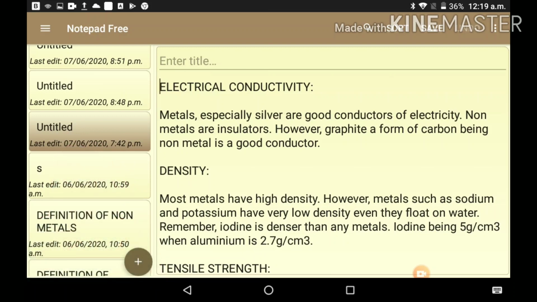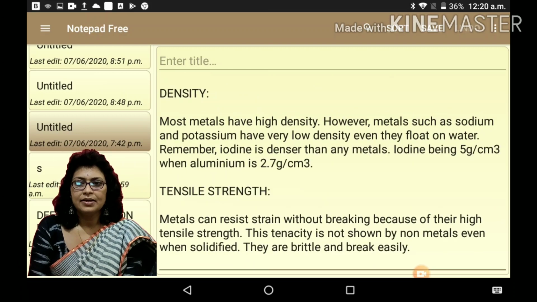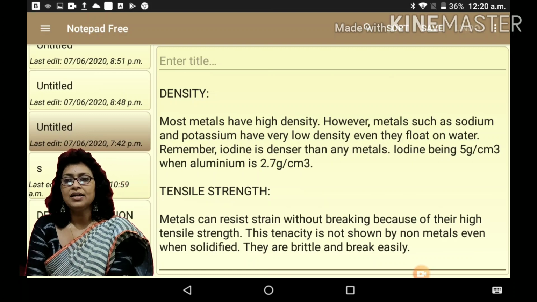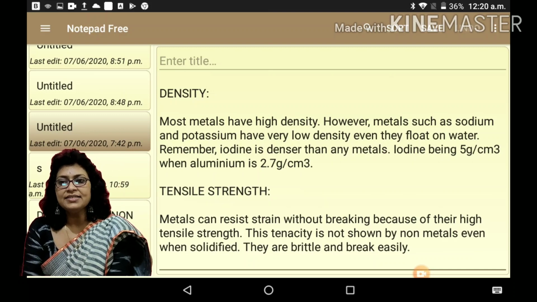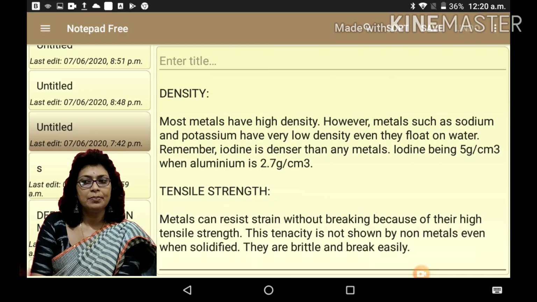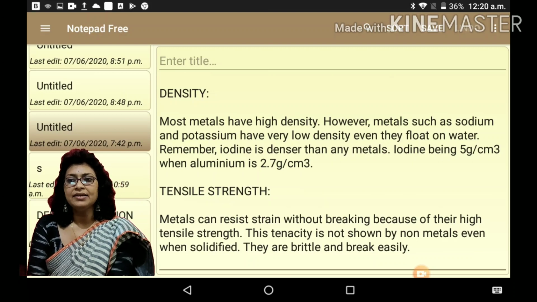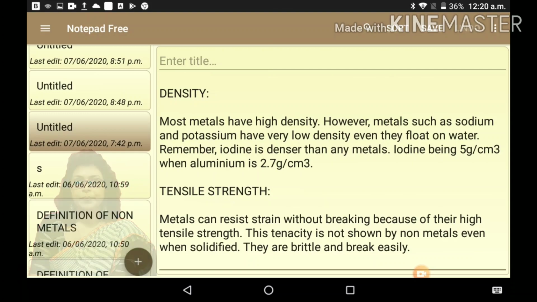Tensile strength. Metals can resist strain without breaking because of their high tensile strength. This tenacity is not shown by non-metals even when solidified. They are brittle and break easily.